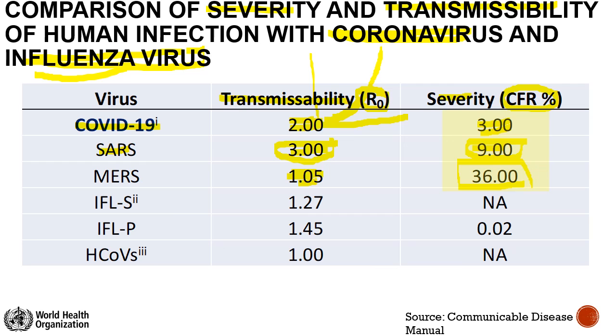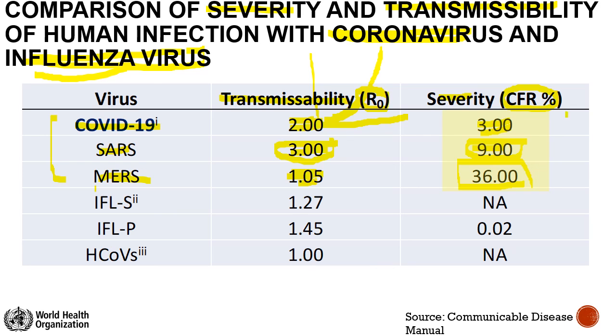Forget COVID. We have seen 3 times the mortality in MERS, but luckily the transmissibility is one third of SARS. So it balances out. And these are the other viruses, but our focus should be on these three viruses.